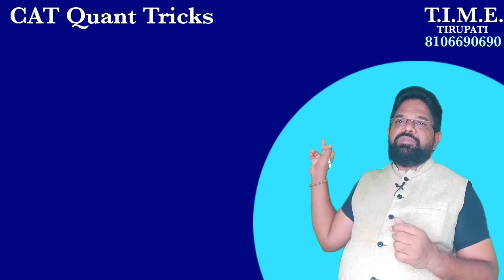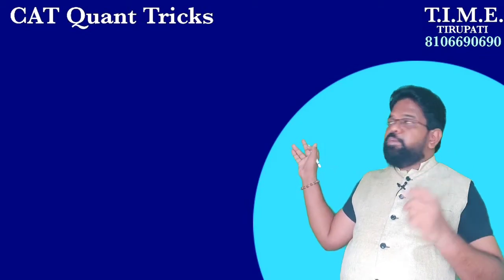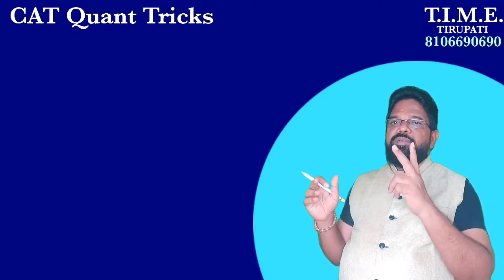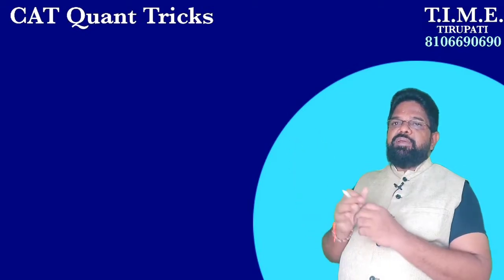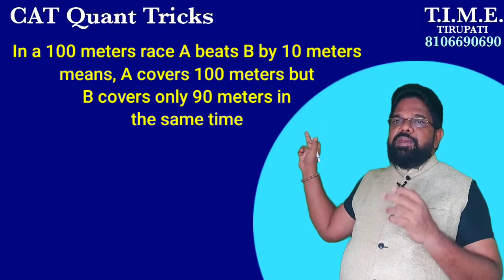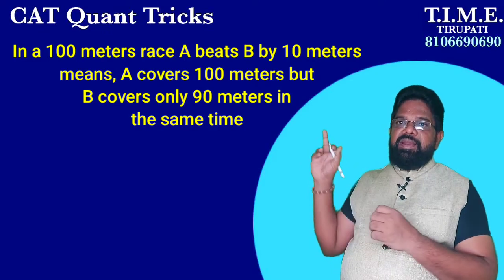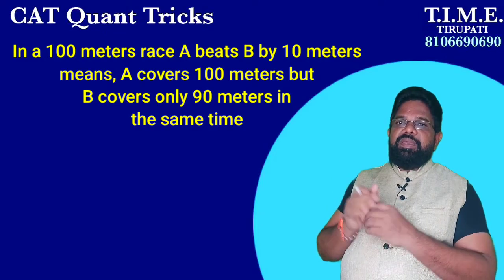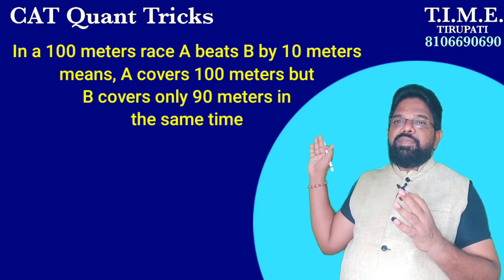The first key note: suppose there is a 100-meter race. The length of the race is 100 meters, and there are two participants, A and B. Suppose the statement is given, in a 100-meter race, A beats B by 10 meters. It means A covers 100 meters, but B covers only 90 meters in the same time.